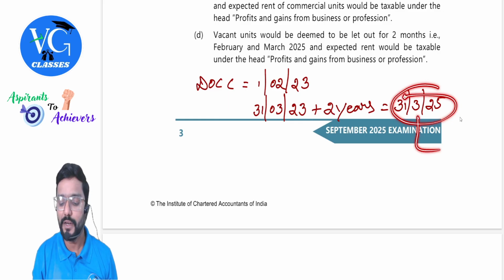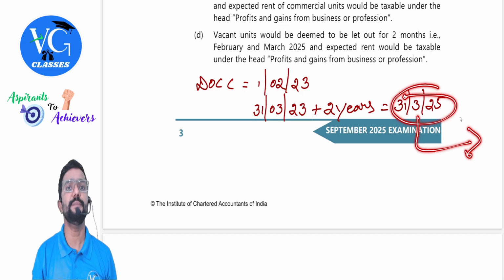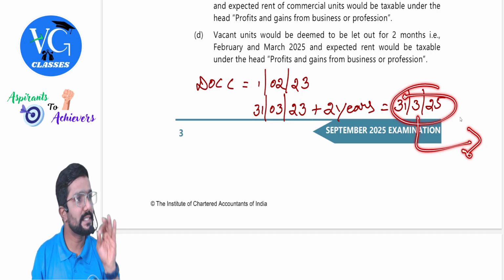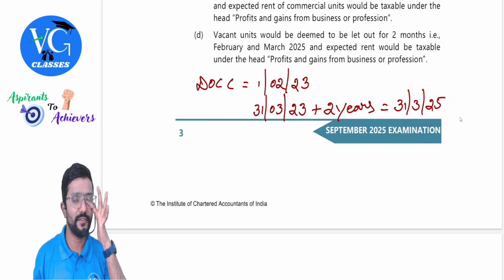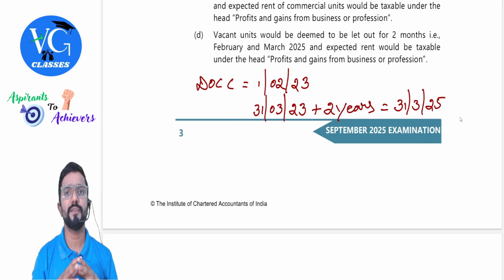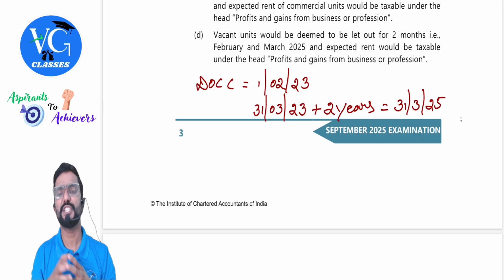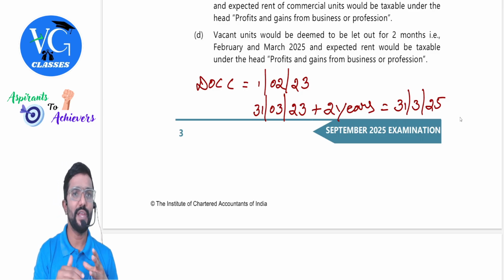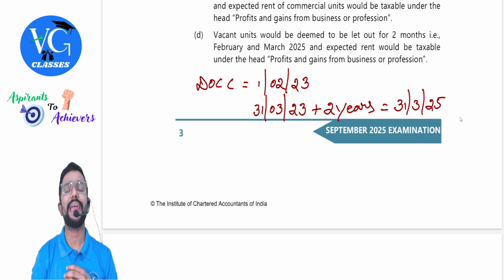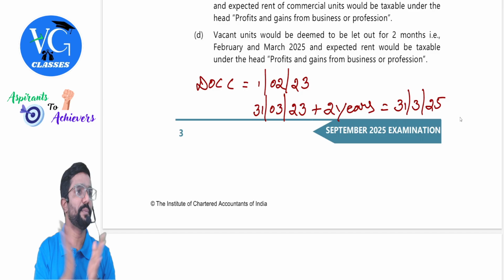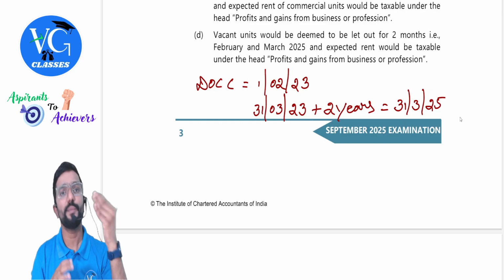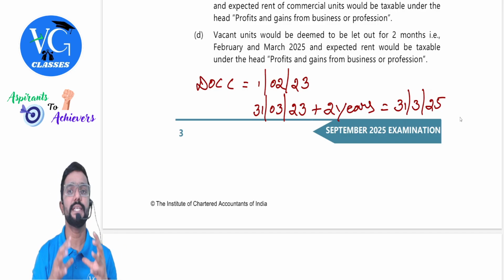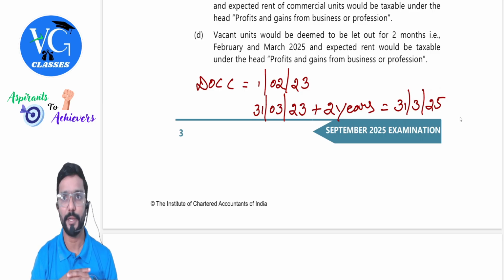If it remained vacant even after this, then it is considered as deemed to be let out property. Even though it is vacant, still it will be considered as deemed to be let out property. Where is this provision, sir? Under IFHP itself. Income from house property itself. Got it? I repeat. For a real estate developer, where the residential units or commercial unit is an inventory, stock, if they have not sold it within 2 years from the end of the year in which completion certificate is obtained, after the 2 year period is over, from the third year, it is considered to be deemed to be let out property. Even though property is vacant, still it will be considered as deemed to be let out property.